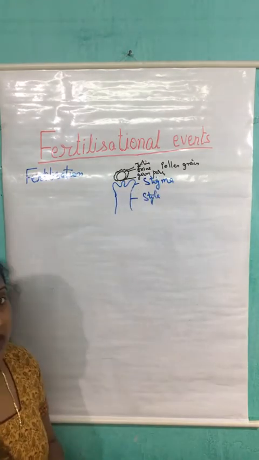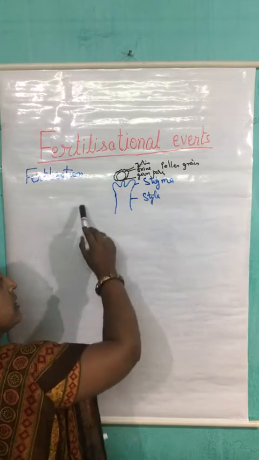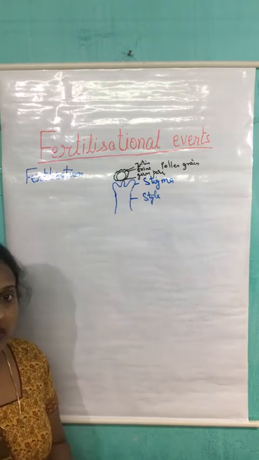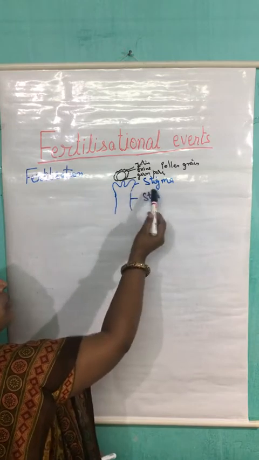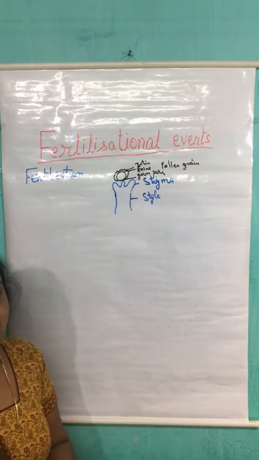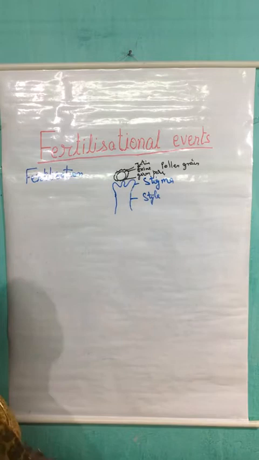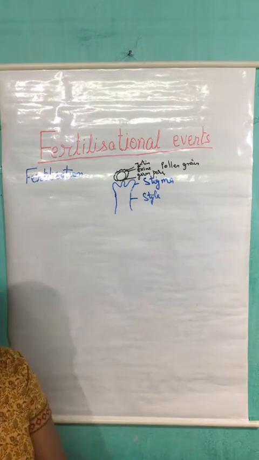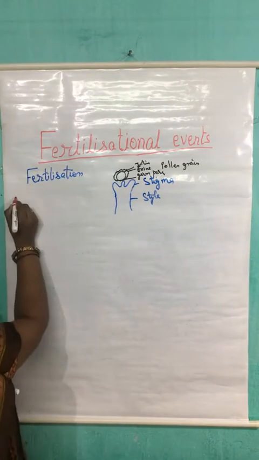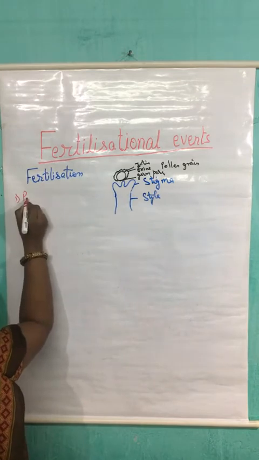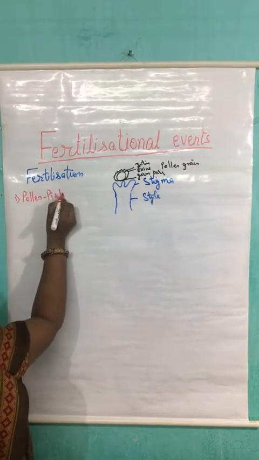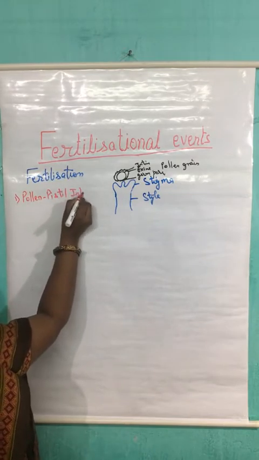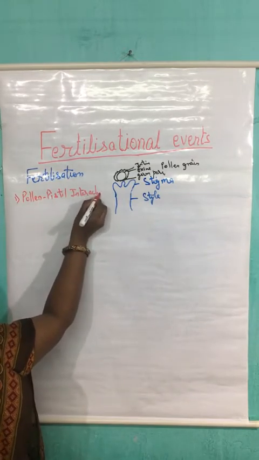Now, the male gamete or the pollen grain has reached by the process of pollination and is being received by the stigma. Now, the first step that will take place during the event of fertilization is pollen pistil interaction. So the first event is pollen pistil interaction.